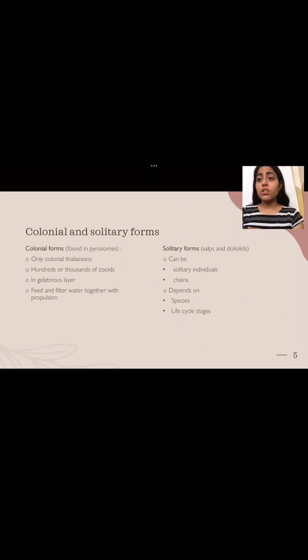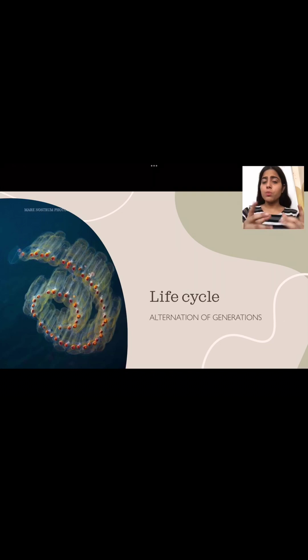Whereas in the case of the other forms, with examples like salps and doliolids, they can be either solitary, a single individual living alone, or living in groups. It depends on the species and their life stages.